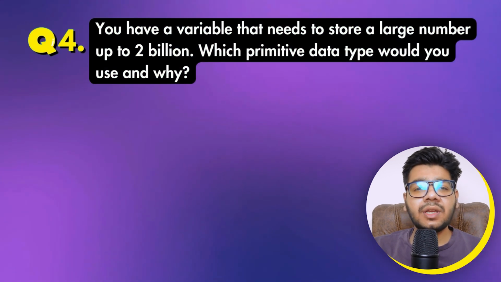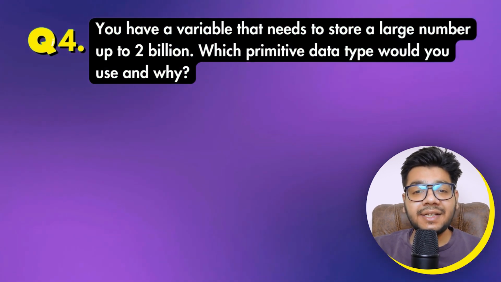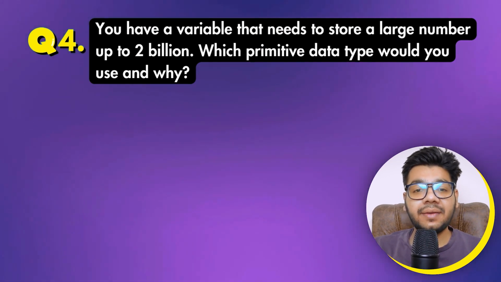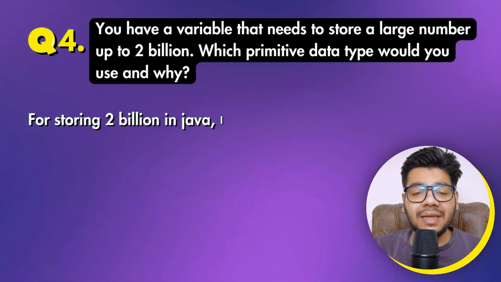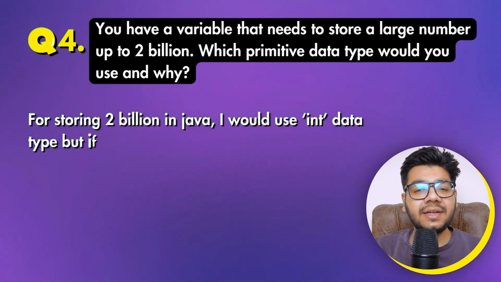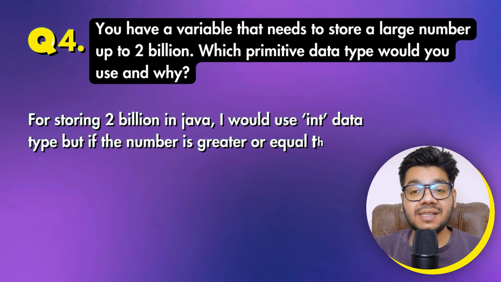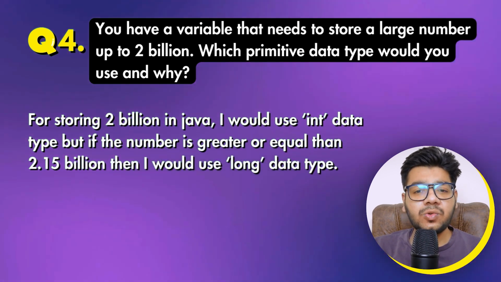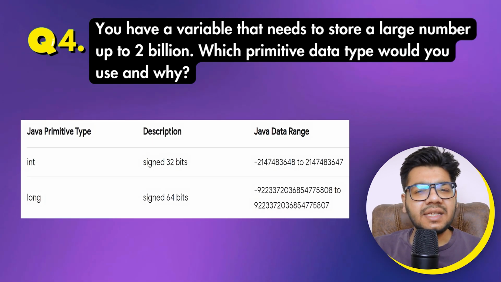Moving to the fourth question, you have a variable that needs to store a large number up to 2 billion. Which primitive data type would you use and why? For storing 2 billion in Java, I would use the int data type, but if the number is greater than or equal to 2.15 billion, then I would use the long data type. You can see the capacity of both int and long on the screen.